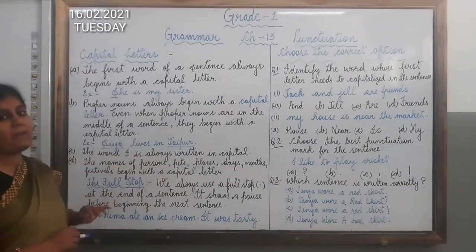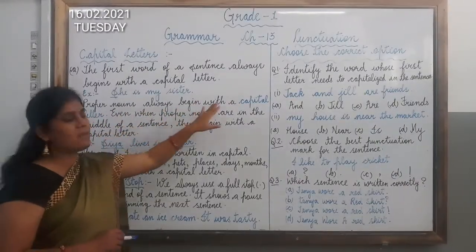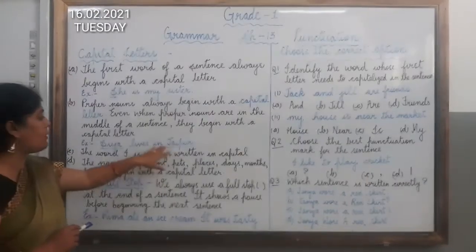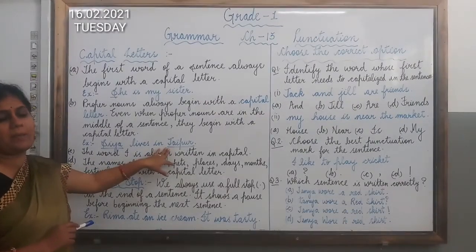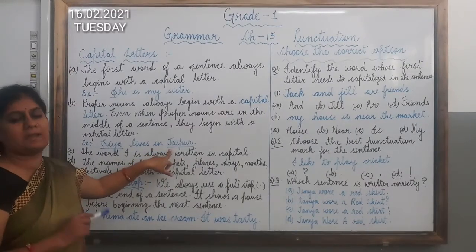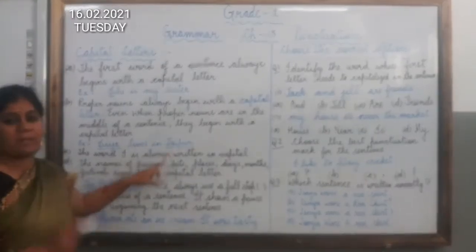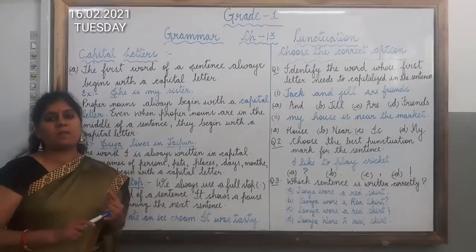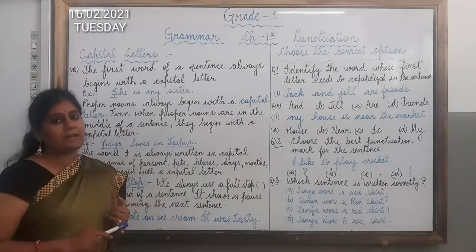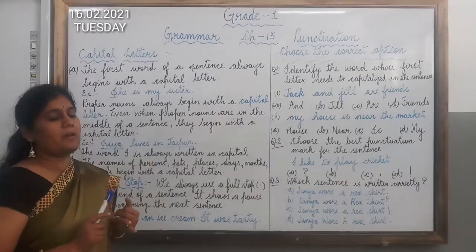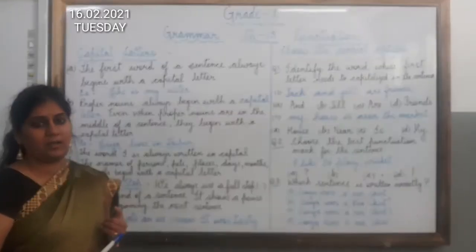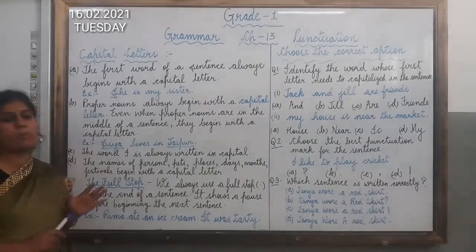So we have learned that proper noun always begins with a capital letter even when it is occurring in the middle of the sentence. So here you can see this Jaipur is occurring in the middle of the sentence, but then also J is capital because Jaipur is the proper noun. Okay children? So remember that proper noun always begins with capital letter even when it is occurring in the middle of the sentence. And the first letter of the first word of a sentence should be written in capital letter. Okay, so you have to remember these 2 points.